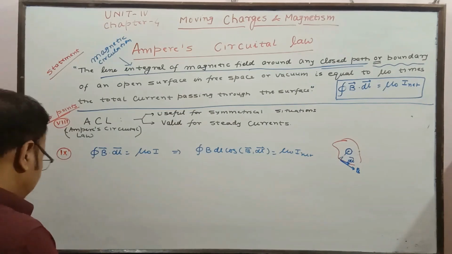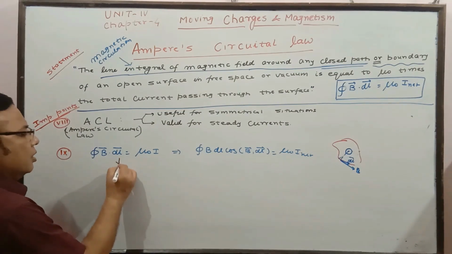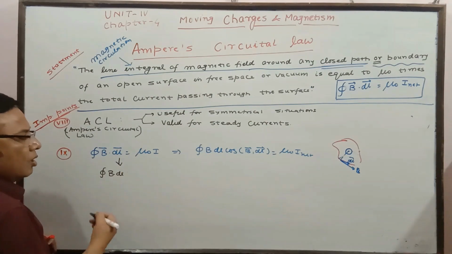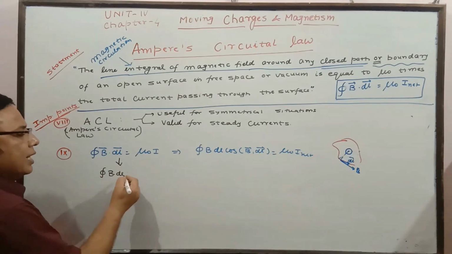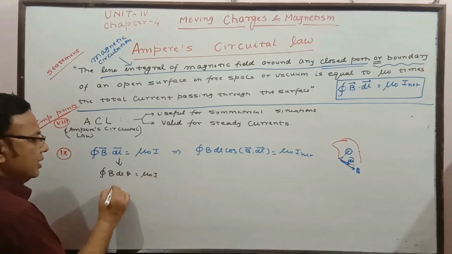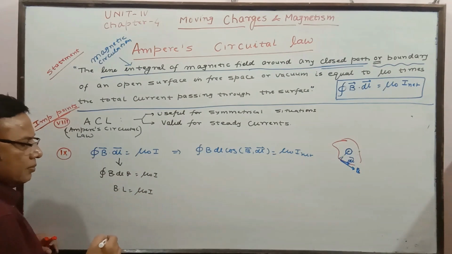Sometimes much simplified versions are also used, and the simplified versions are somewhat like this. Suppose in any case it is integral B into dl into cos 0 degree or cos 90 degree. That can be utilized, is equal to mu naught I. Sometimes you will find here we simply write B into L equal to mu naught into I. How are we getting this?